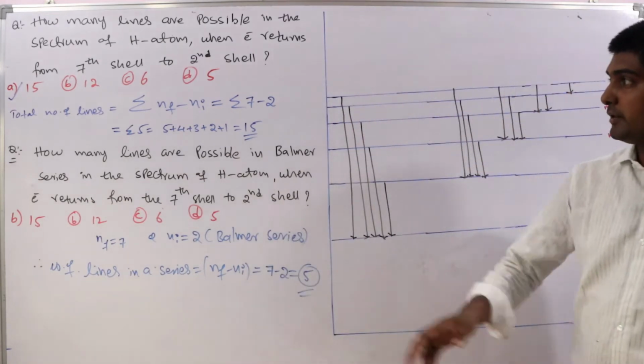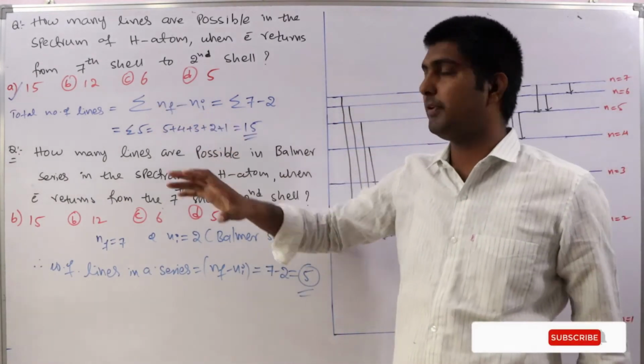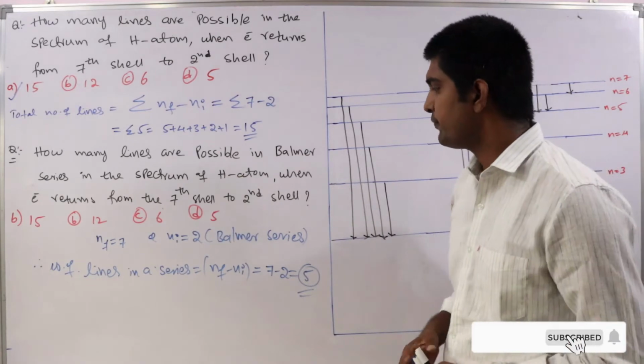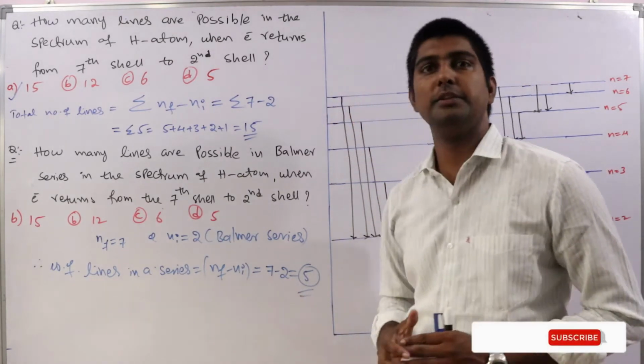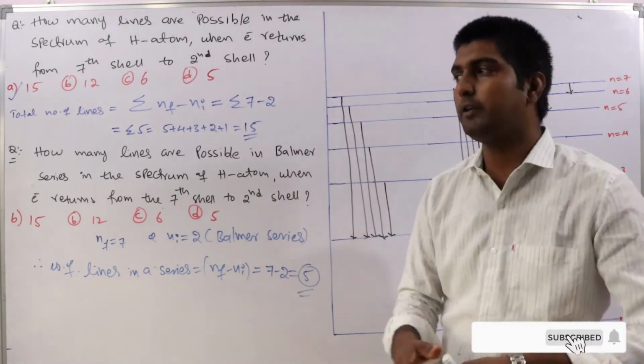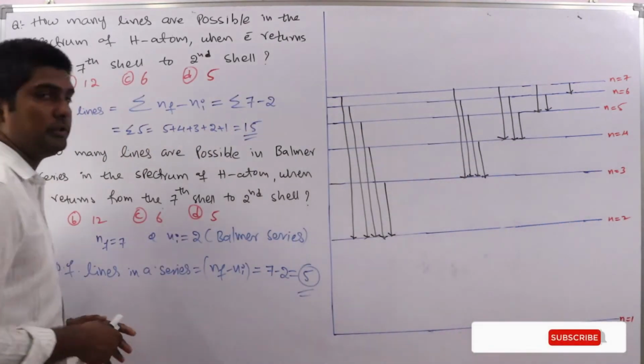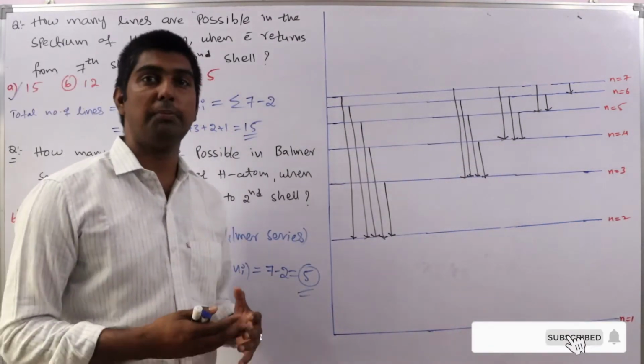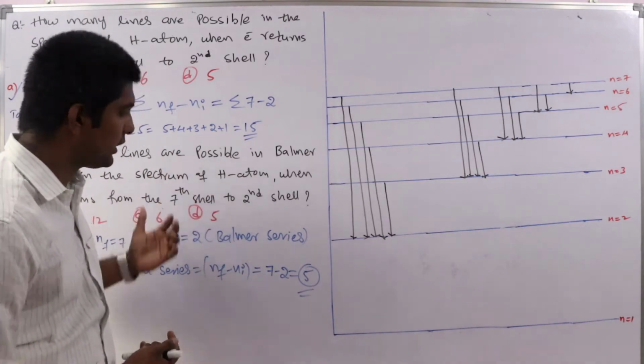Clear? So this is sigma nf minus ni for the total number of lines, and nf minus ni is for the number of lines in a particular series. Suppose they ask you to find out how many lines are present in the Paschen series in the same question.